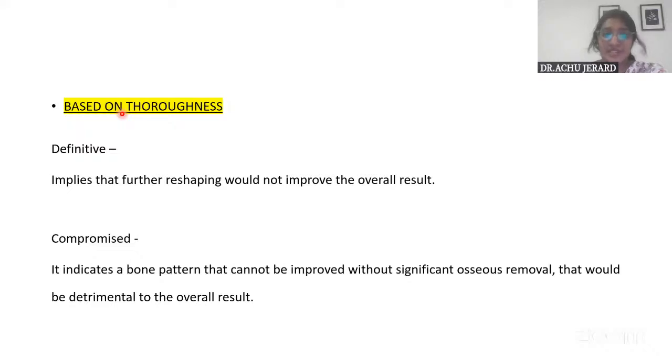So that is definitive. Whereas in compromised osseous surgery, we do an osseous removal, but going beyond which would be detrimental for the overall prognosis of the tooth, so we stop the surgery there. That is compromised osseous surgery. We do some amount of osseous recontouring, but if you proceed further, it would be detrimental to the overall result. So we are stopping it, we are compromising it. That is what is compromised.